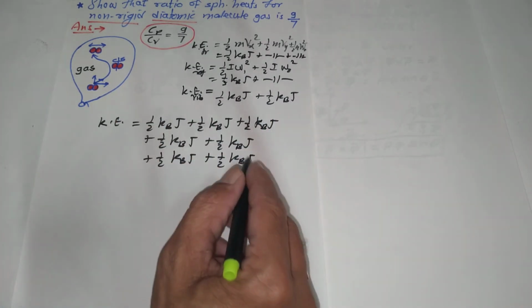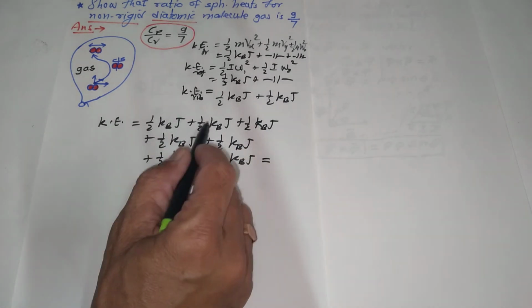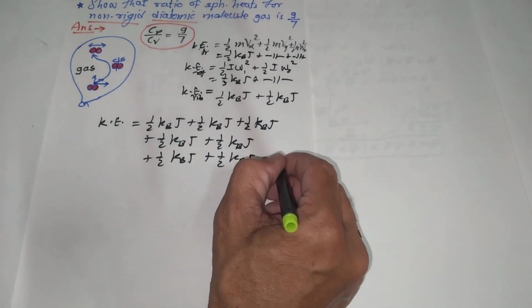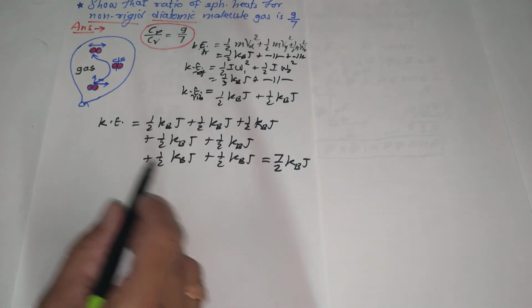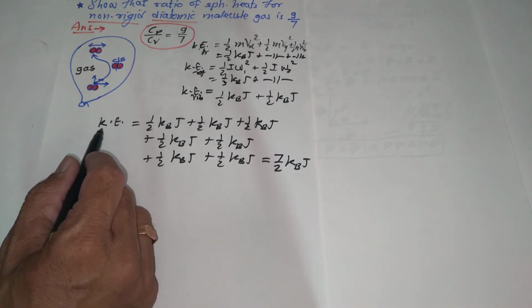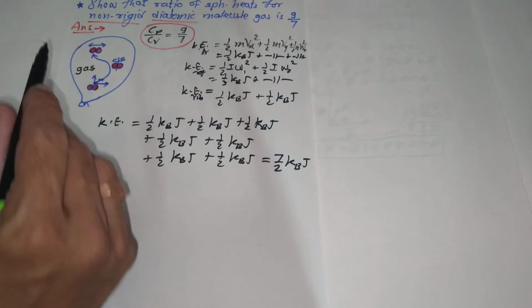So this is how the total energy comes out to be 1, 2, 3, 4, 5, 6, 7, that is 7 by 2 kBT. And you must know that this energy is nothing but the internal energy of the molecule, and this is for a single molecule.